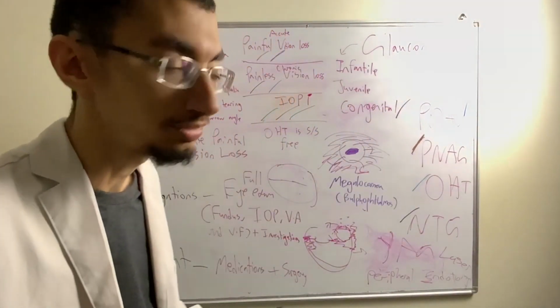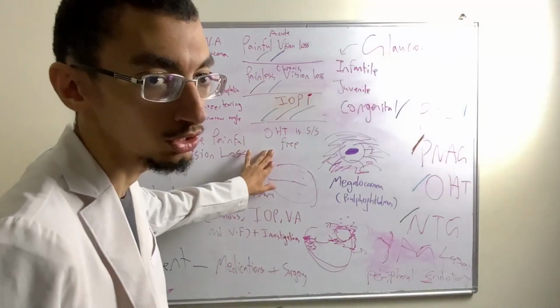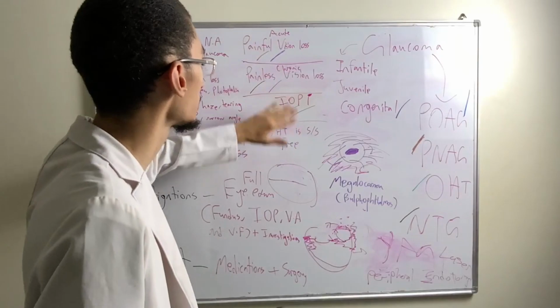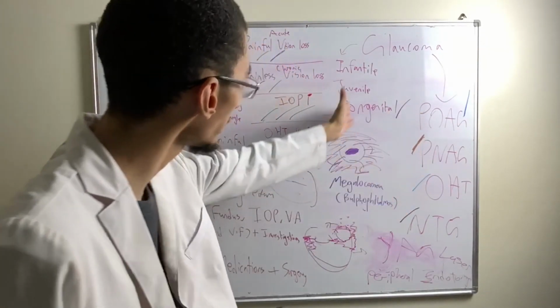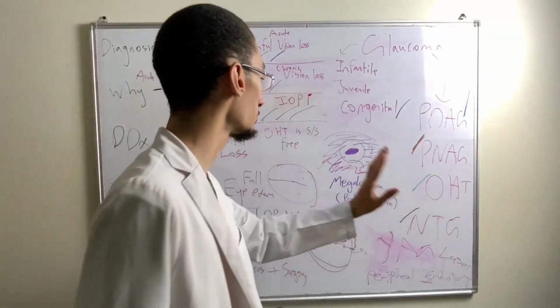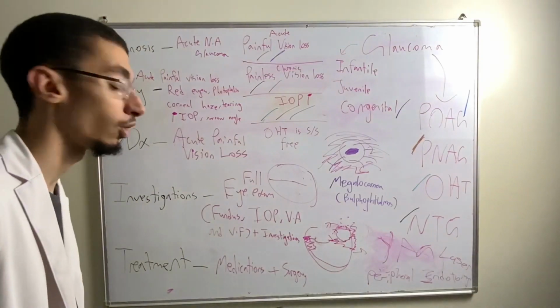We finished glaucoma. That's pretty much it. And we mentioned this point right here, ocular hypertension symptom free, and the colors give you the key differences. If you notice, intraocular pressure is high in all these types, all of them actually, except for the normal tension glaucoma, from its name, normal tension. We finished glaucoma, and I hope you enjoy.